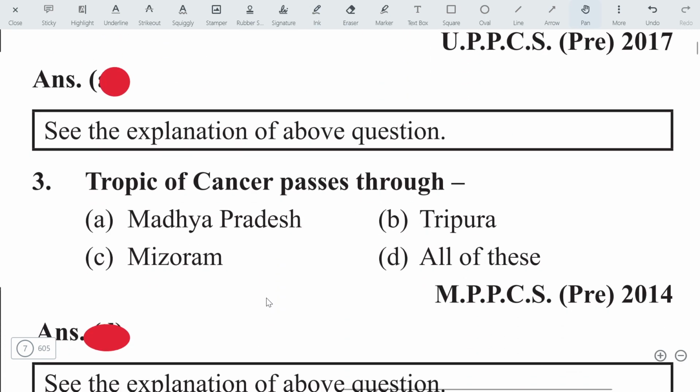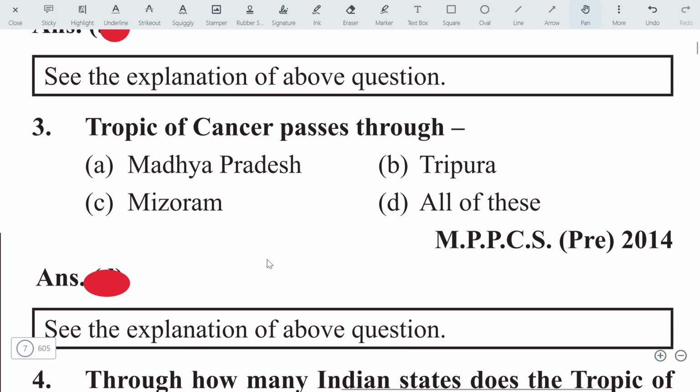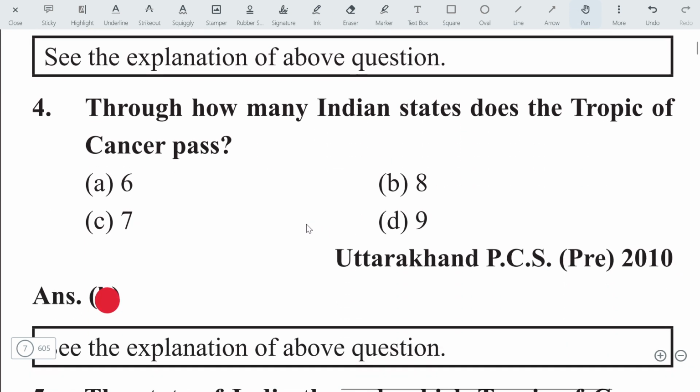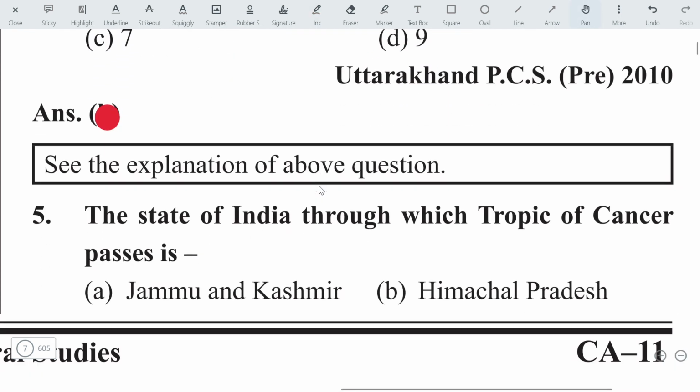Let's move on to the next question. The Tropic of Cancer passes through... Already I have said it passes through Madhya Pradesh, Mizoram and Tripura. Then the answer will be D. D will be the right answer. Let's move on to the next question. Through how many Indian states does the Tropic of Cancer pass? The answer is very simple: 8 states. That is option B.